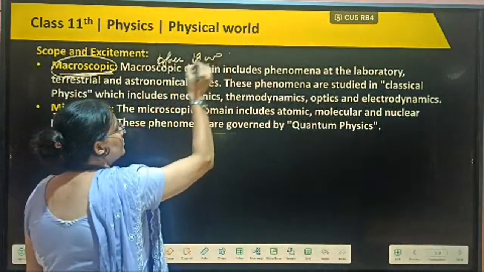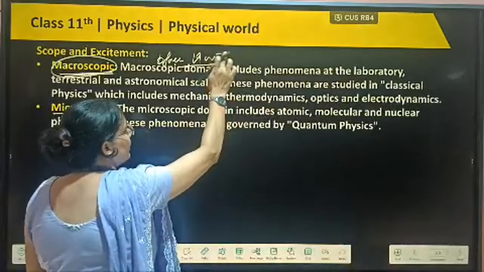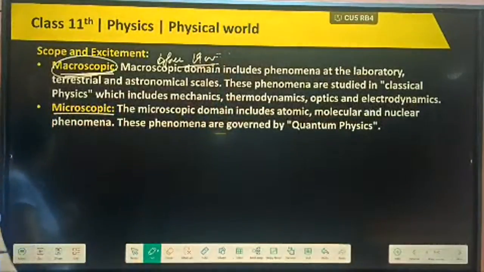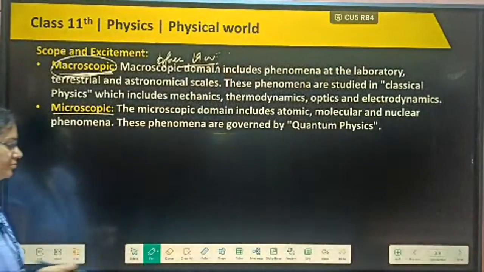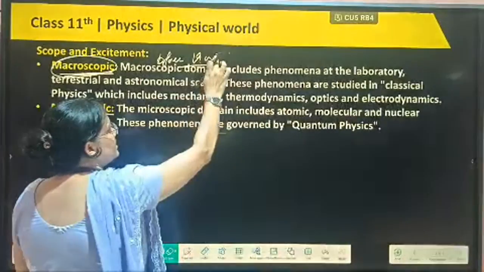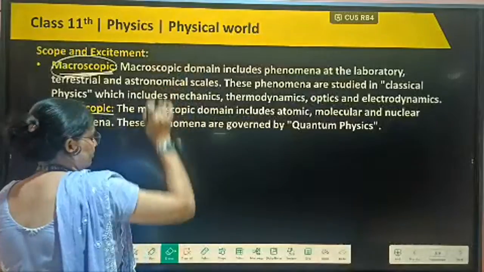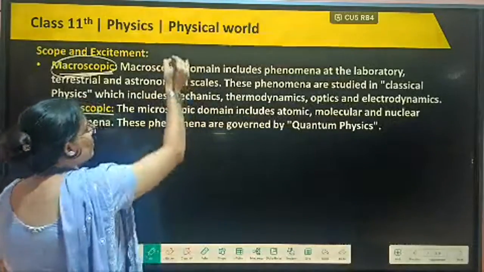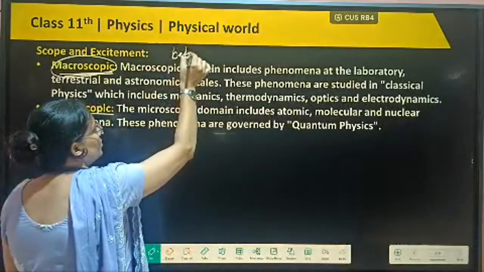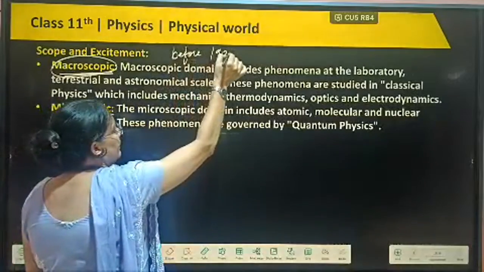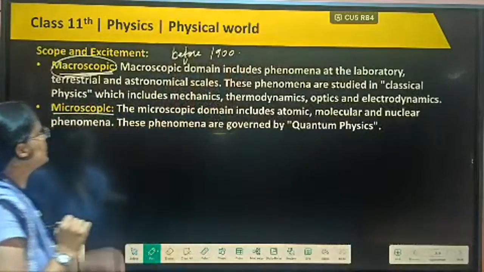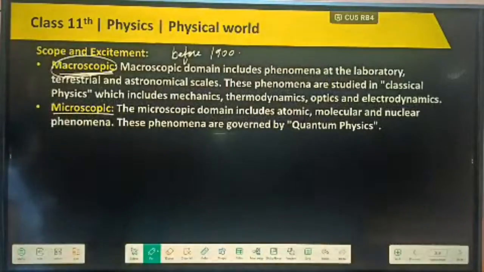Before the 90s, then this type of physics came out. Before 1900, this macroscopic physics came out.